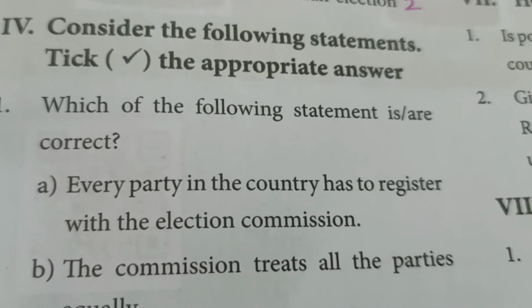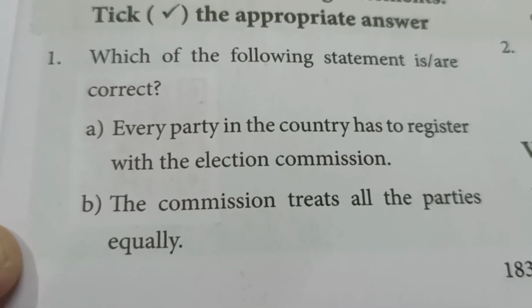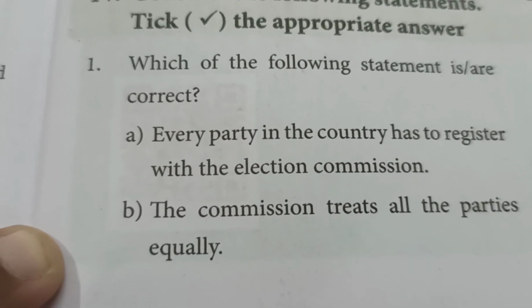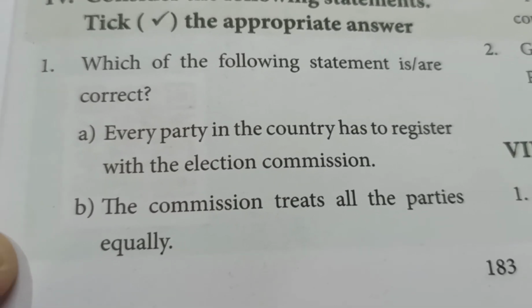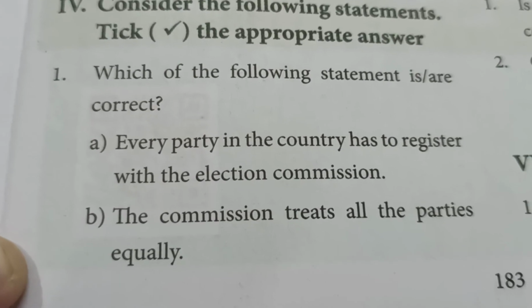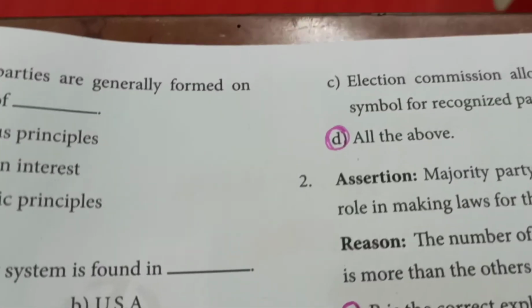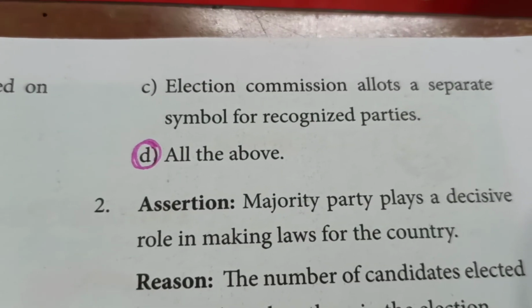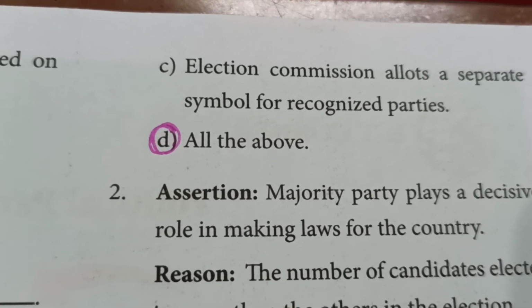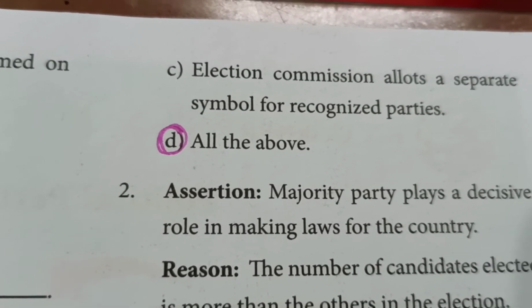So now consider these statements. Which of the following statements is correct? A, every party in the country has to register with the Election Commission. We saw that in one of the fill in the blanks. Yes. Second one, the commission treats all the parties equally. Yes, the Election Commission is not partial. They treat all the political parties equally. Third one, Election Commission allots a separate symbol for recognized parties. Yes, recognized parties are allotted special or separate symbols. So all the above are correct.